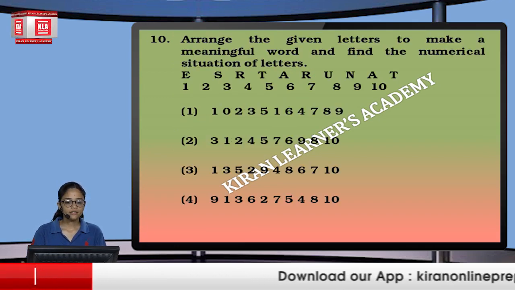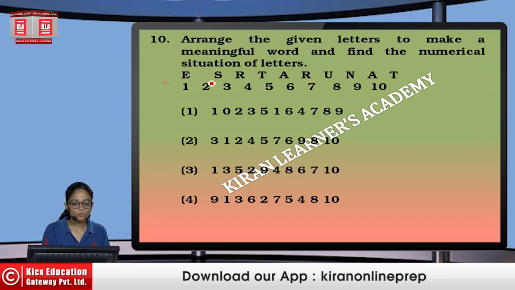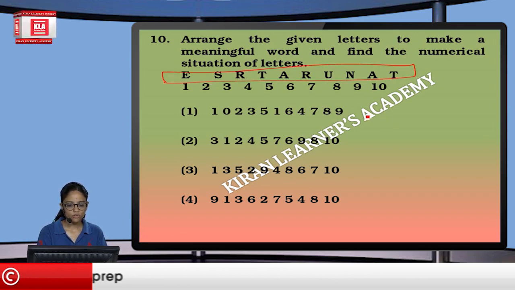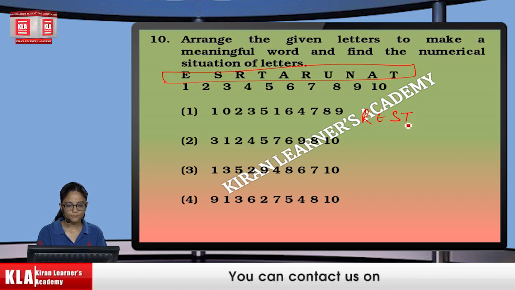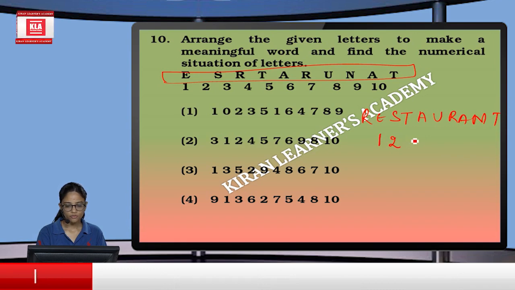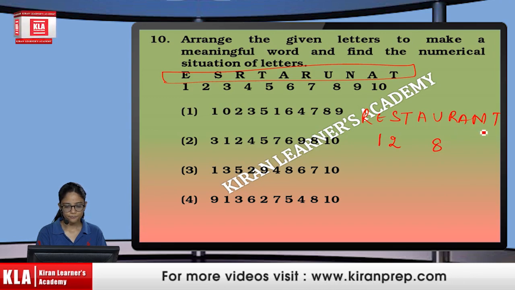Next what we have is: arrange the given letters to make a meaningful word and find the numerical position of the letter. If we want to form a meaningful word out of it, what we can do is "restaurant", something like it will be formed. So if we write for E, we have 1, then S for 2, T we have 2, we can leave it for a while, then A again, U we have as 8, RAN, N we have as 9.